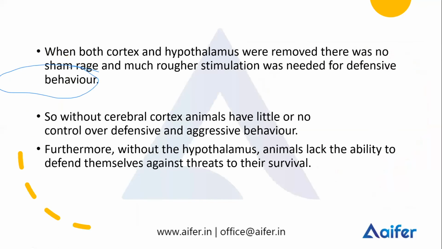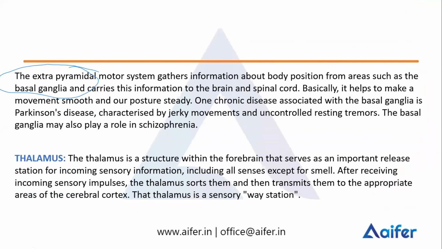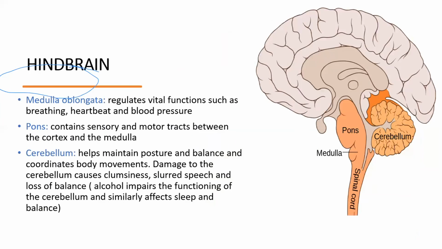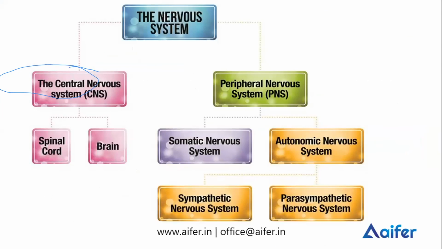Okay, so should we do a quick summary of what we learned today? Yes, ma'am. We basically focused on the nervous system. We said the nervous system can be broadly classified into the central nervous system, the CNS, and the peripheral nervous system, the PNS. The central nervous system consists of the spinal cord and the brain. And the peripheral nervous system, what does it do?